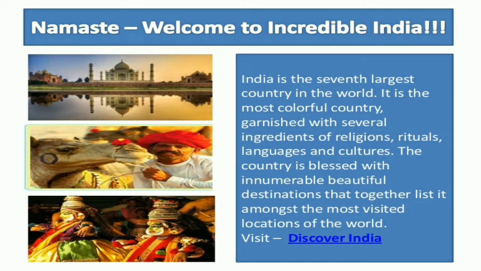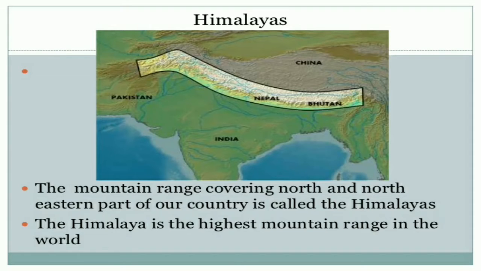Okay, now we are going to learn the next slide, and it's the Himalayas. Here we can see the Himalayas. The mountain range covering the north and northeastern part of our country is called the Himalayas. The Himalayas are the highest mountain range in the world.